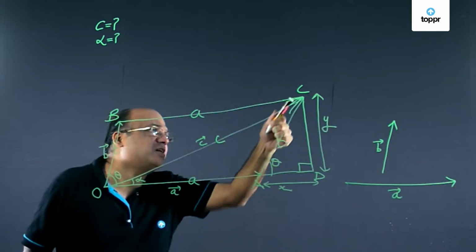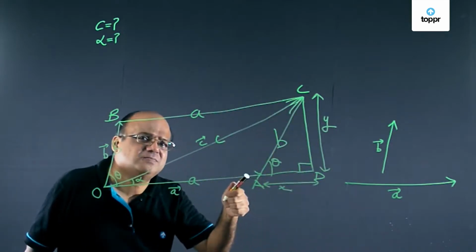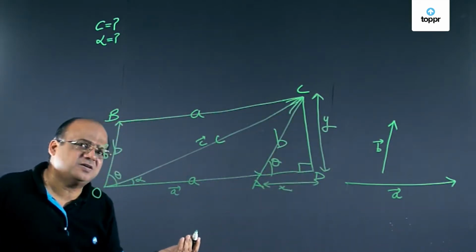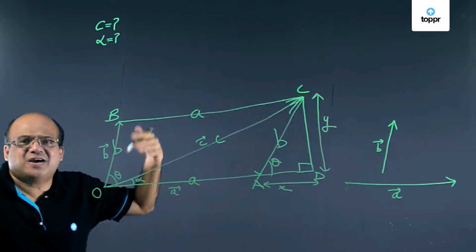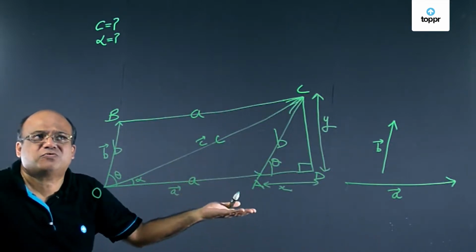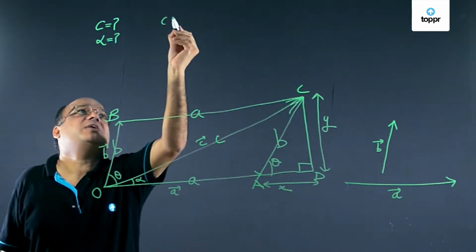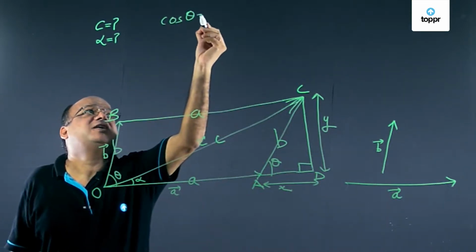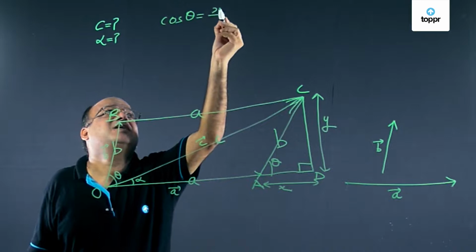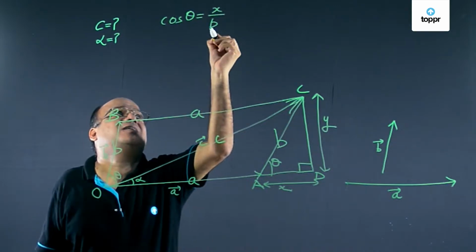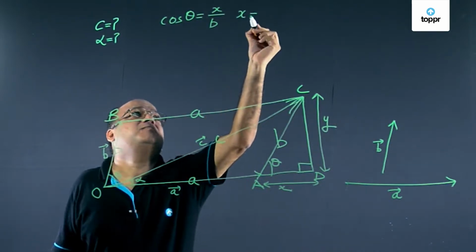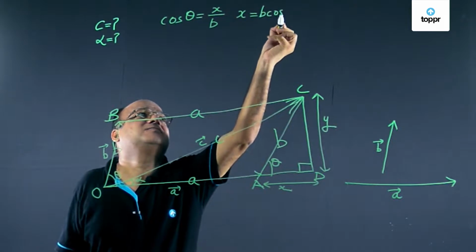Look at this triangle ACD. What will be cos theta? Cos theta is adjacent side by hypotenuse. So cos theta will be equal to X by B, where the adjacent side is X and the hypotenuse is B. So X becomes B cos theta. Right?